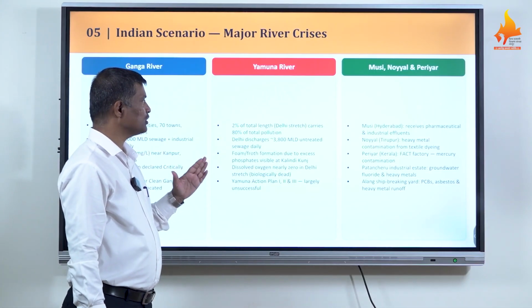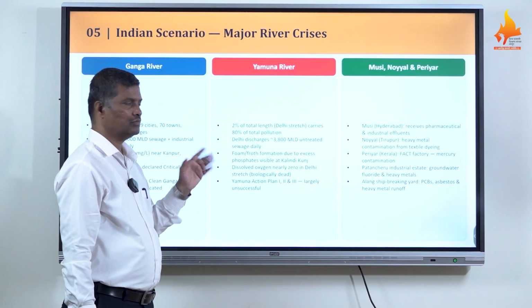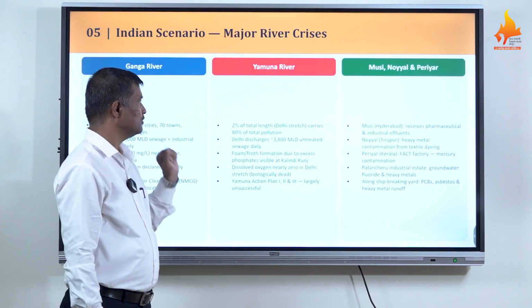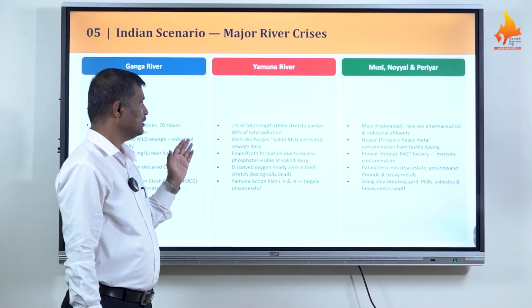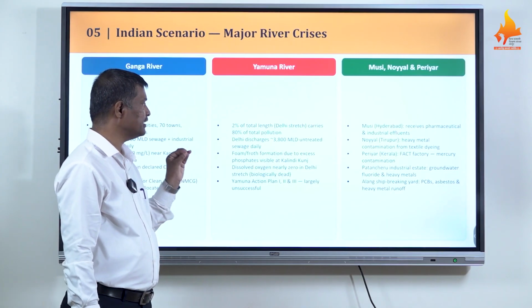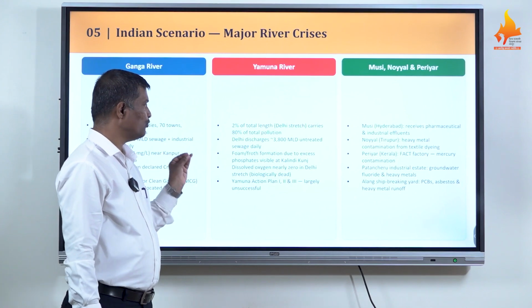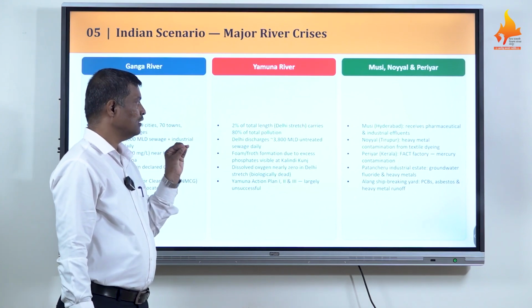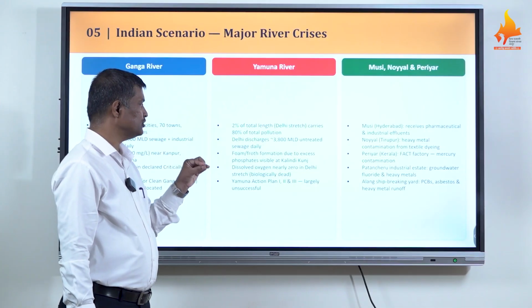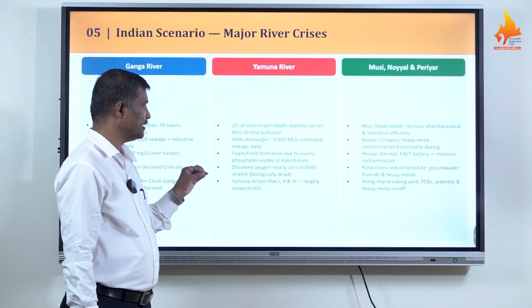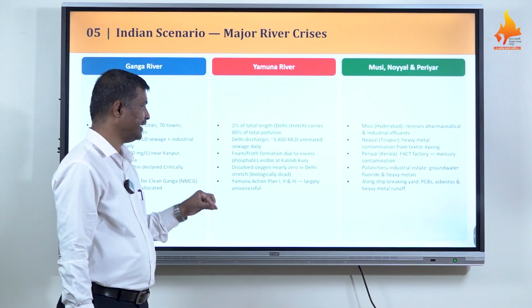Now you think about Yamuna river. So 2% of the total length, the Delhi stretch, carries 80% of the total pollution. In the case of the Yamuna river, Delhi discharges nearly 3,800 MLD untreated sewage daily. Foam and froth formation due to excess phosphate is visible at Kalindi Kunj, dissolved oxygen nearly zero, no oxygen in the Delhi stretch, biologically dead.